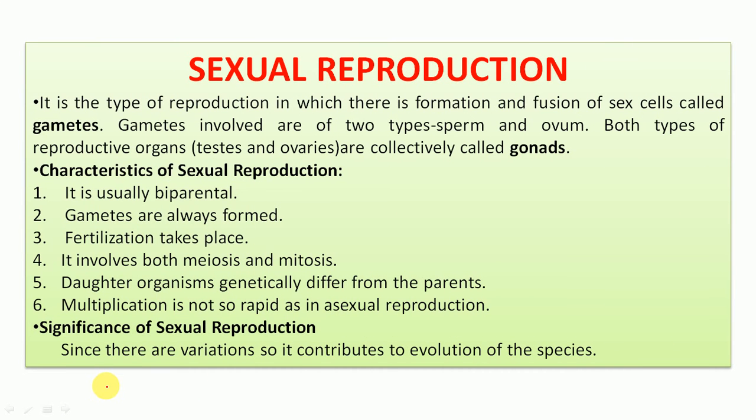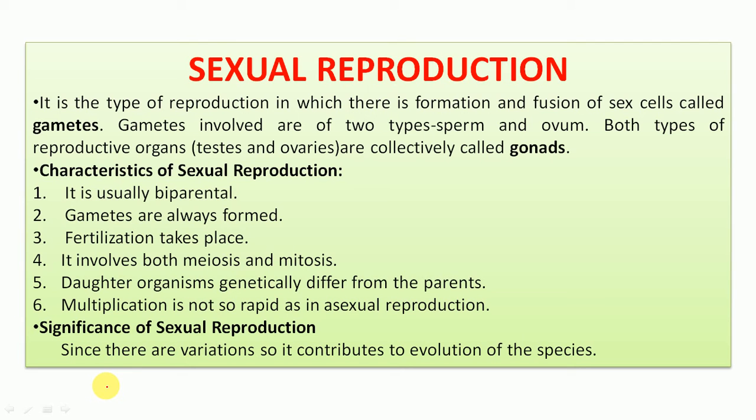When we talk about sexual reproduction, in this type of reproduction, formation of gametes takes place as well as fusion of gametes. Gametes are the sex cells, and these sex cells can be of two types. They may be sperm or ovum, and the reproductive organs that produce these gametes are known as gonads. In the male, the testes produce sperms, and in the female, the ovaries produce ovum or ova.